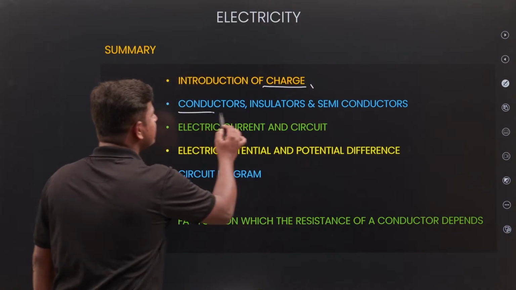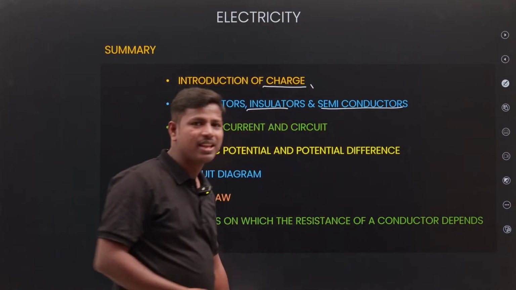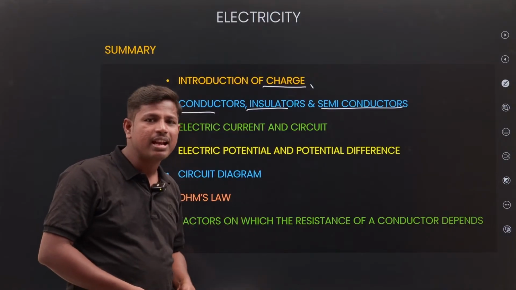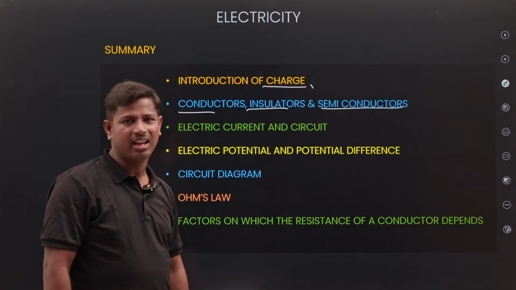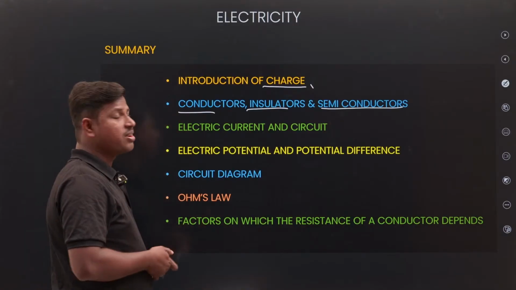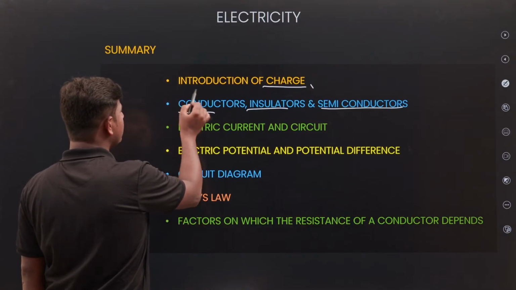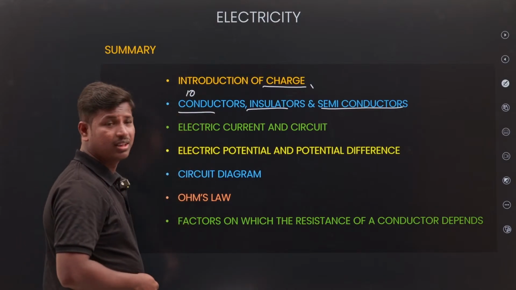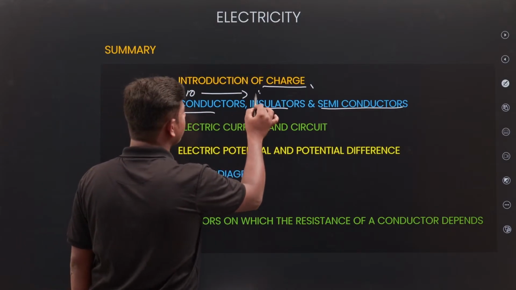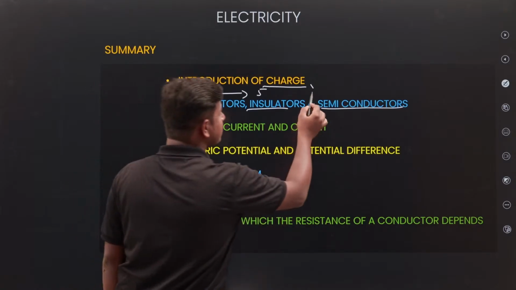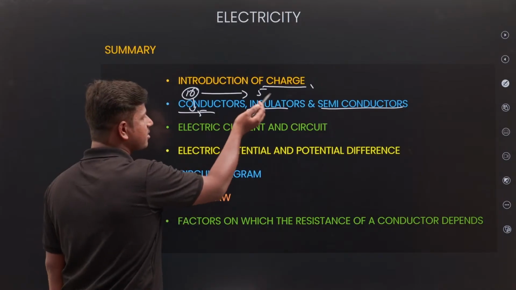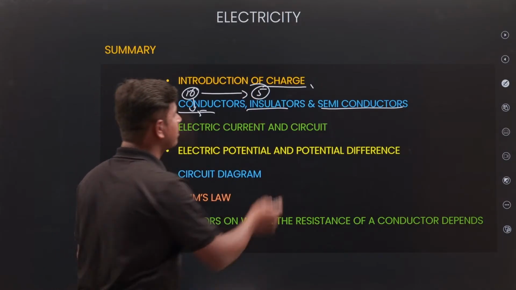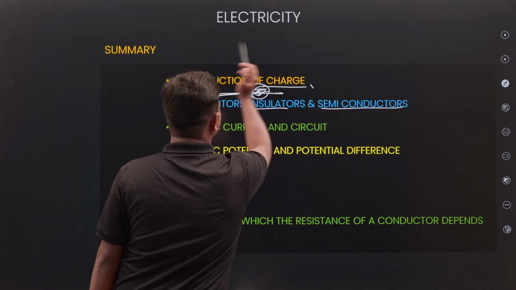Next, conductors, insulators, semiconductors. Conductors allow, semiconductors partly allow, insulators don't allow. For example, I have three friends: to the first person I gave 10, the second took 5, and the next took none.